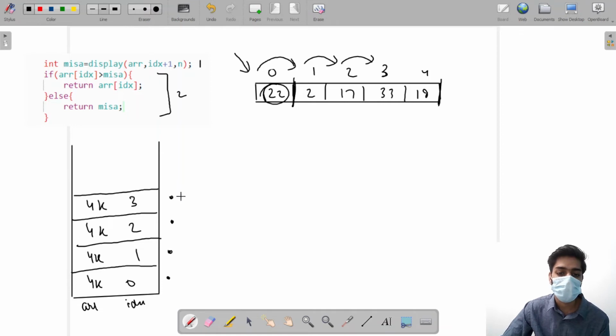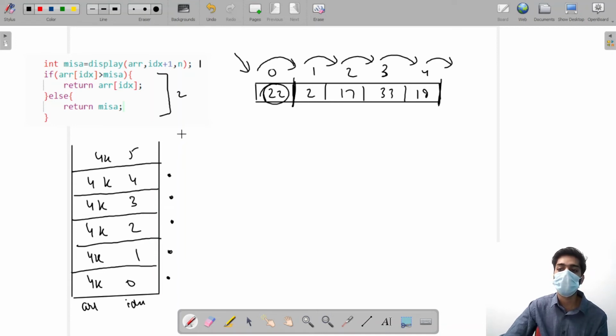Now again the first call takes place, the index increments, and now a new element with fourth index is pushed in the stack. Now again the first call takes place, the index is incremented, now the counter is pointing towards index 5. But here there is no fifth index. There is no element next to 4.